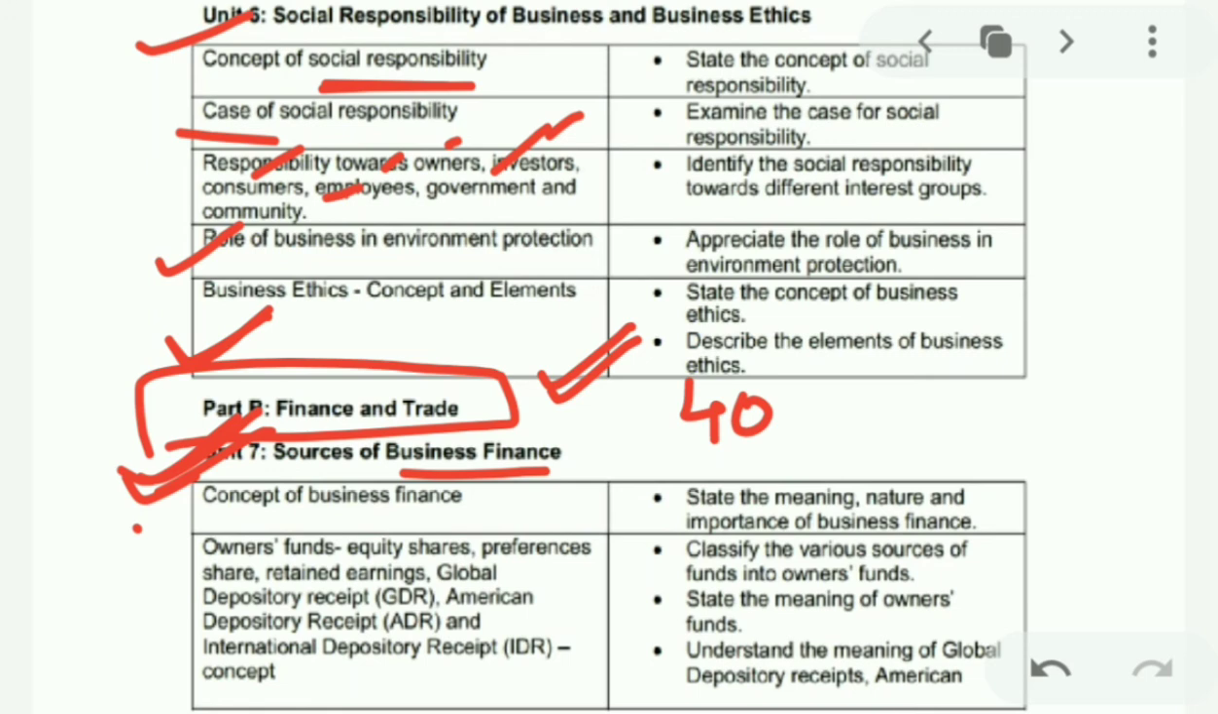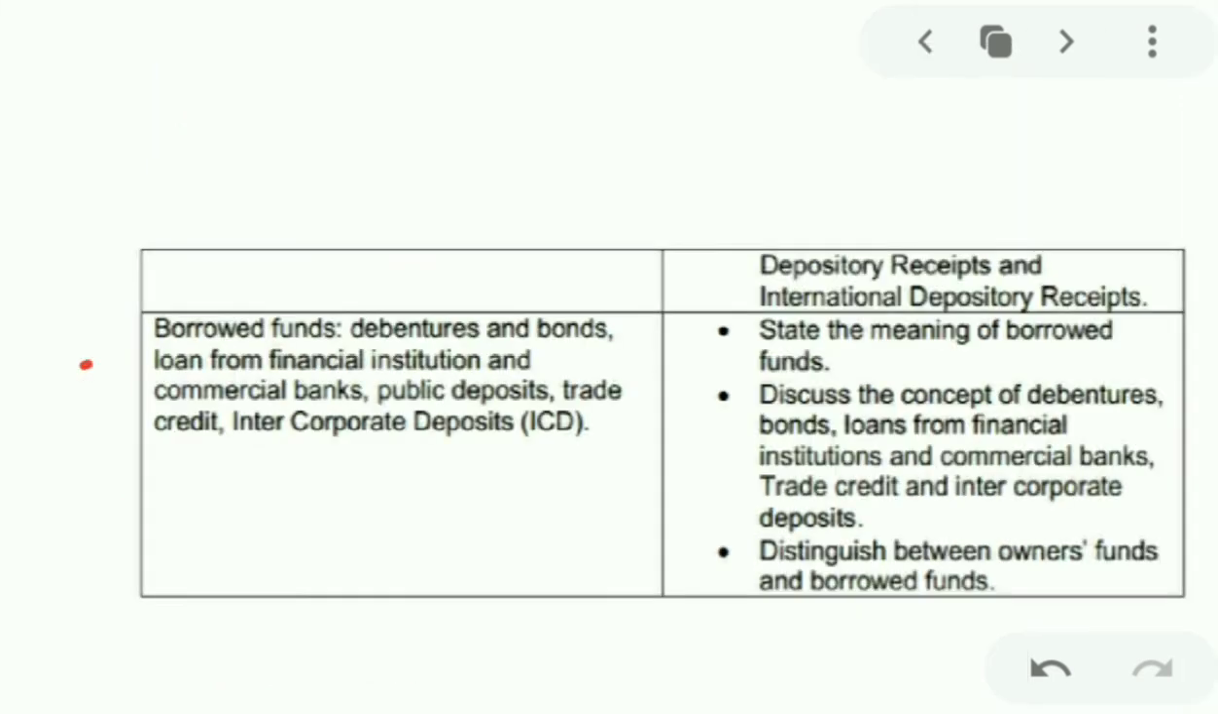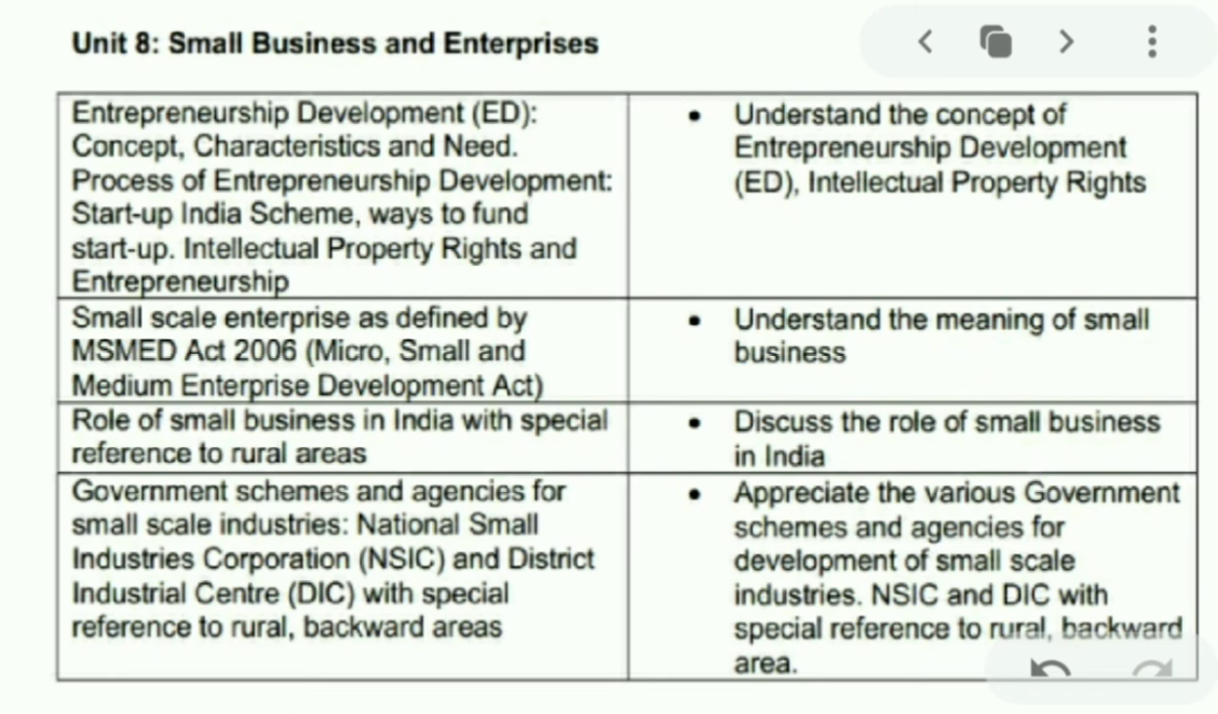In this, we will be covering up concept of business finance, owner's fund, equity share, preference shares, retained earnings, American depository receipts, ADR, IDR, all this will be covered. Next, we will be covering borrowed funds, that are debentures and bonds, loan from financial institution, commercial bank, public deposits, intercorporate deposits, ICD.